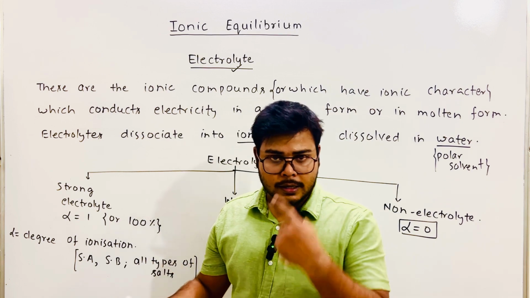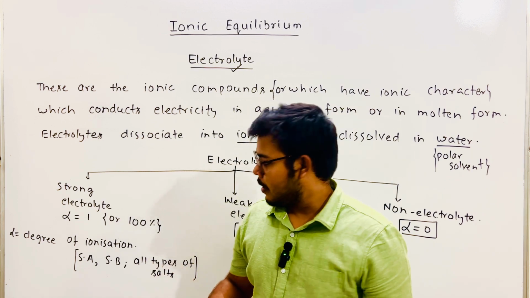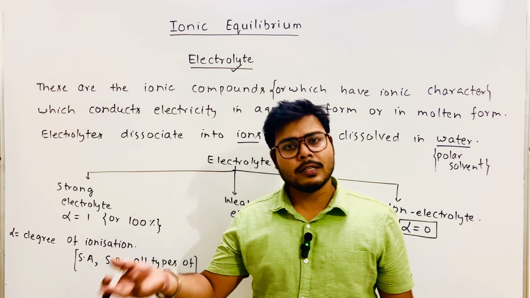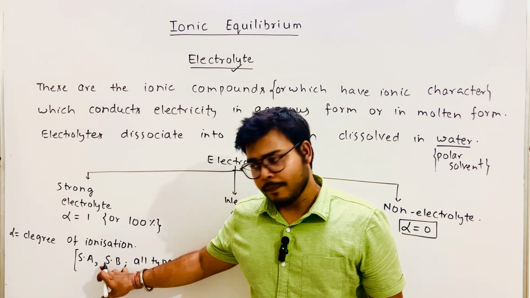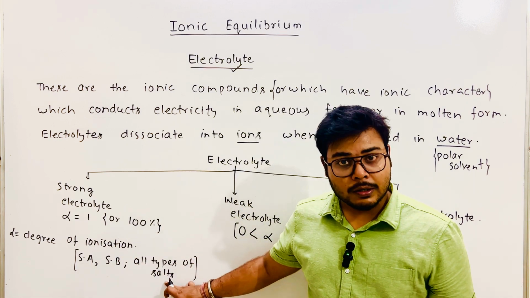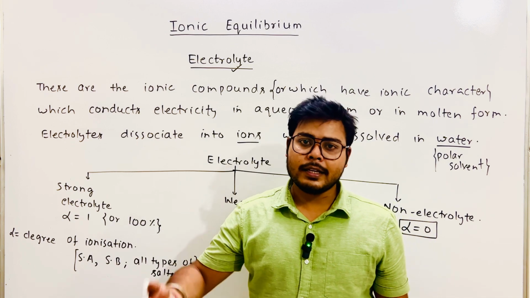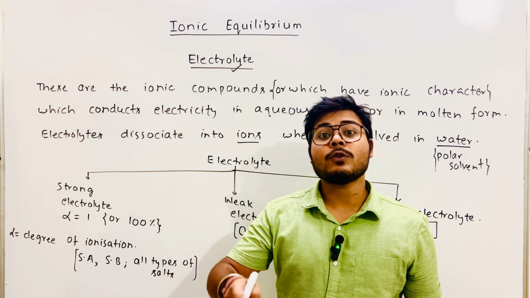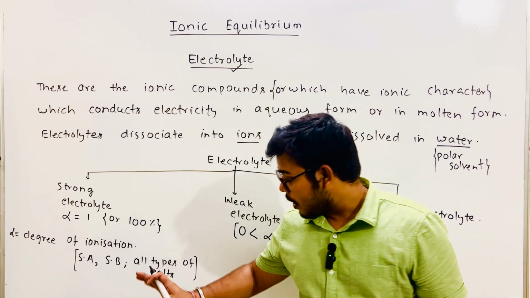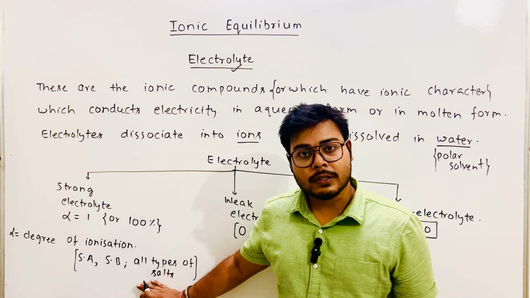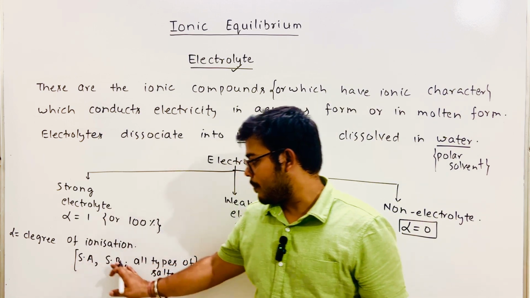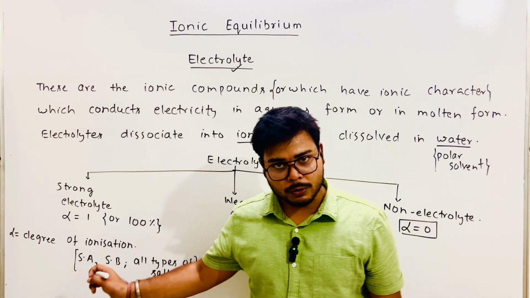H2SO4, sulfuric acid, is also a strong acid. Then strong bases: sodium hydroxide NaOH, KOH, cesium hydroxide, calcium hydroxide. Salts: NaCl, KCl, NH4Cl (ammonium chloride), and ammonium cyanide, all these types of salts. They dissociate completely into ions. 100% dissociation takes place. You can write all those examples.